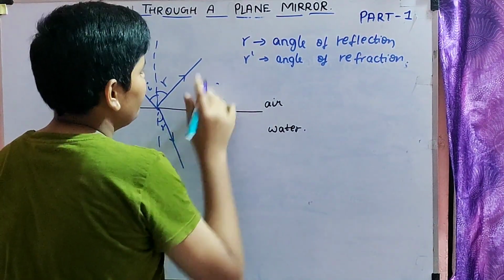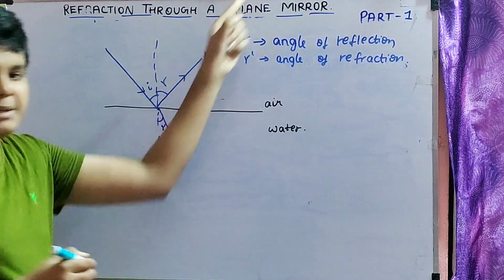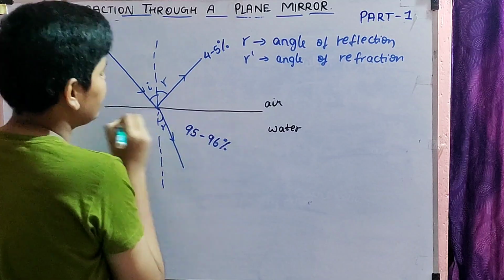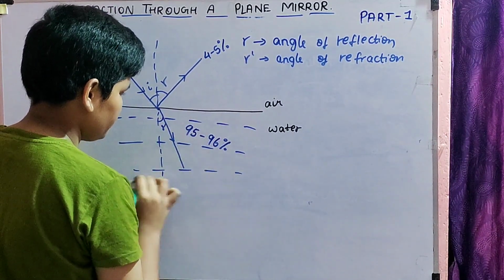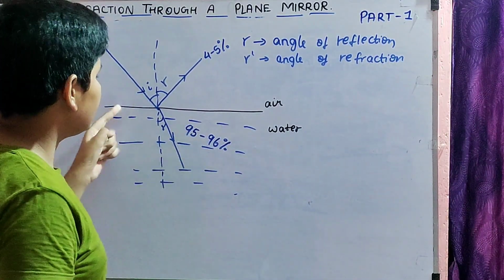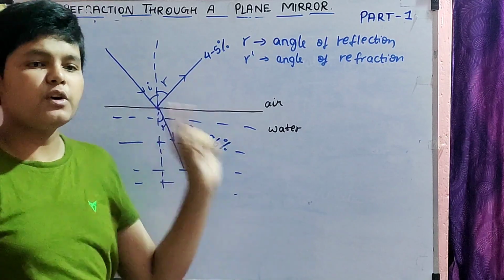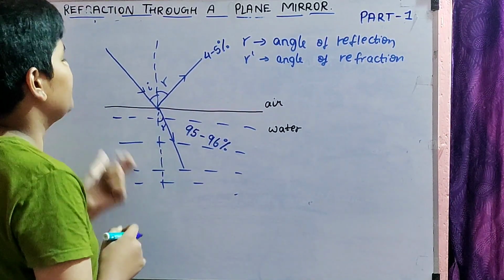But here, only 4 to 5% of the light is being reflected. Over here it is water, so 95 to 96% of the ray is being refracted and only 4 to 5% is being reflected. So this is the concept of refraction.